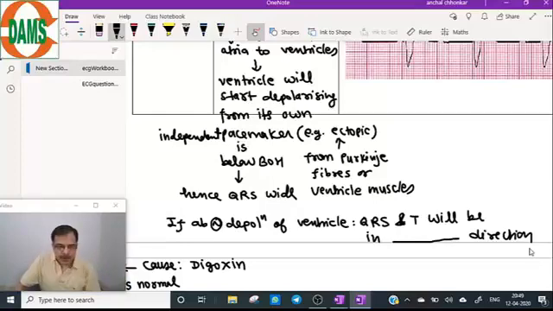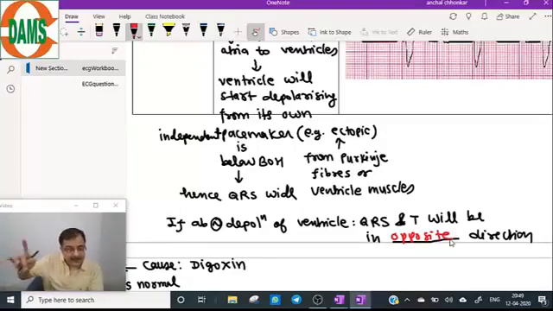This is an abnormal depolarization of the ventricle, so QRS and T will be in opposite direction. That is also basic, we have done earlier. In the earlier diagram, basic number 3, abnormal depolarization starting from the epicardial surface, you drew the QRS negative and the T wave positive. If you can correlate that finding.